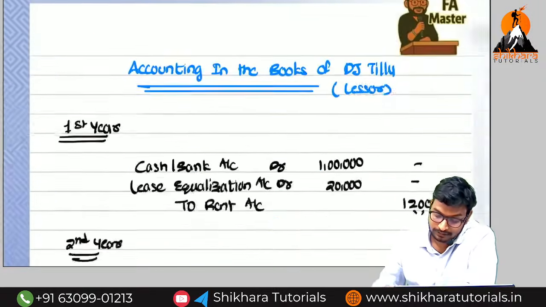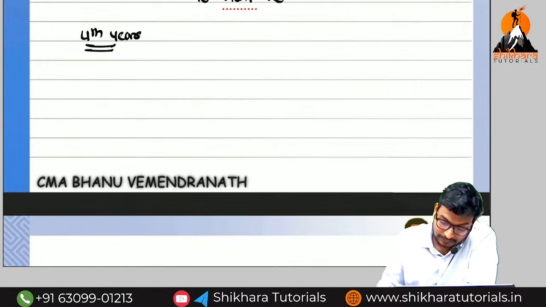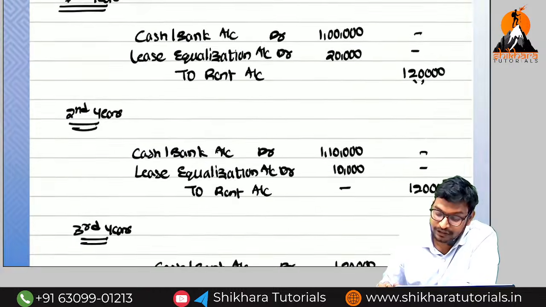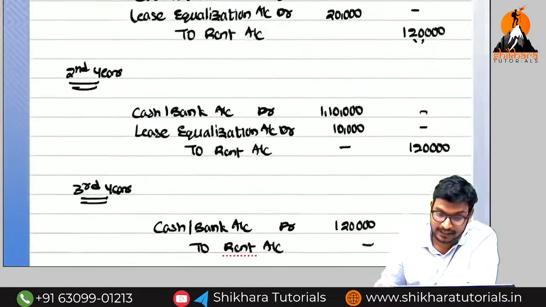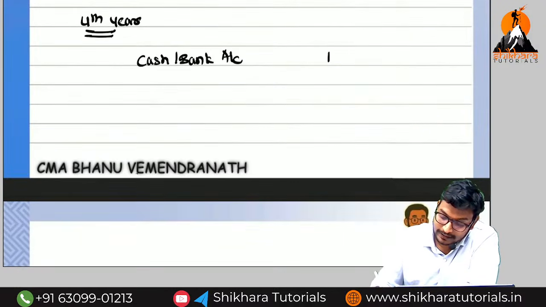That's all. So we are going to receive cash or bank. How much amount are we going to receive, amma? Actually, we are going to receive 1,30,000. So cash or bank, 1,30,000. So rent, how much do we need to book, amma?